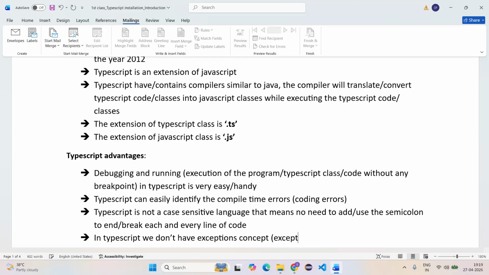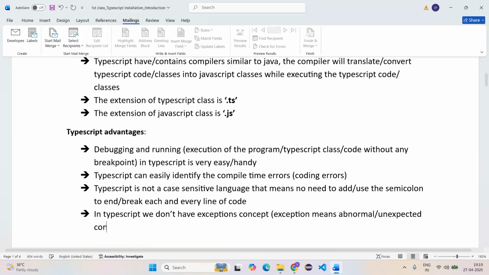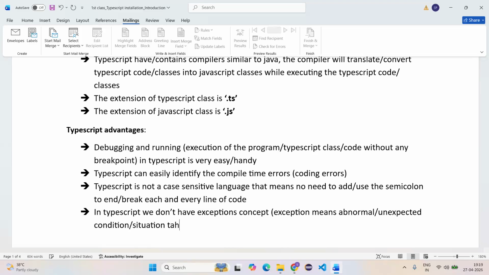Exception means an abnormal or unexpected condition or situation that will terminate the normal flow of execution of a program, of TypeScript classes.